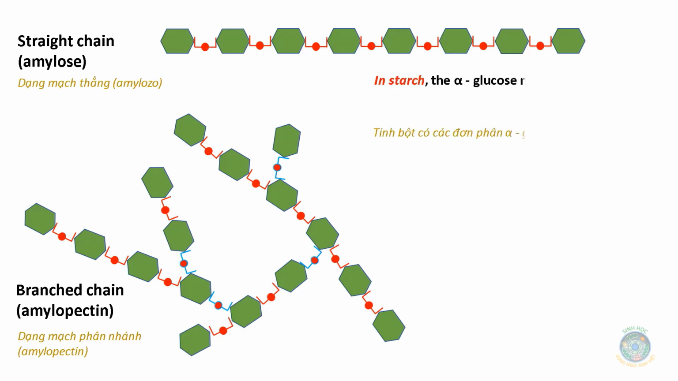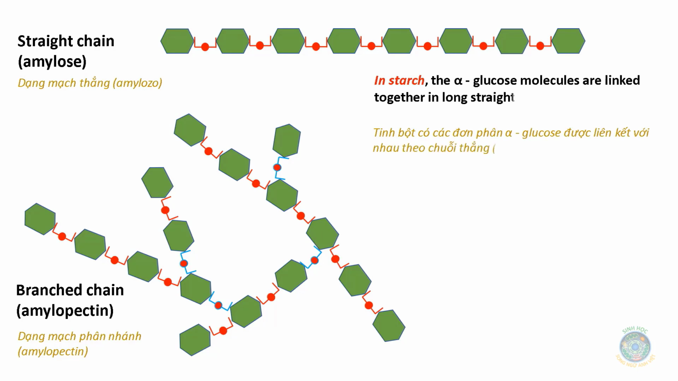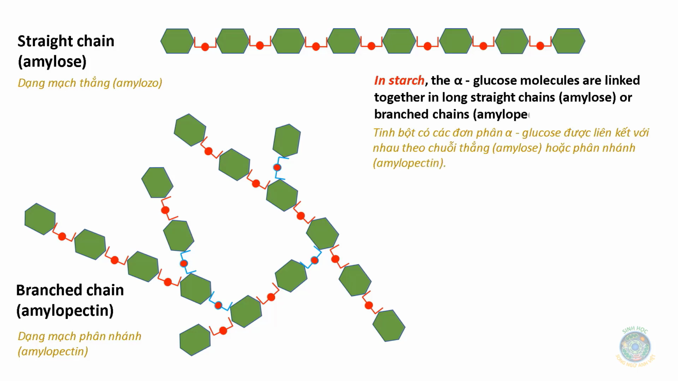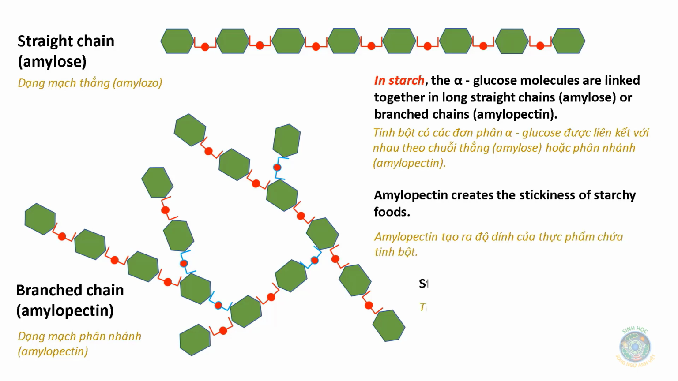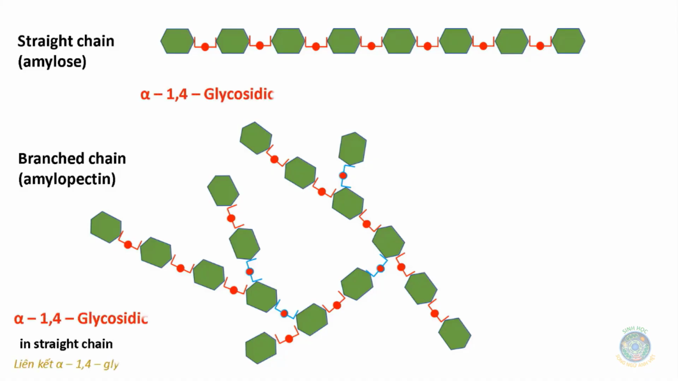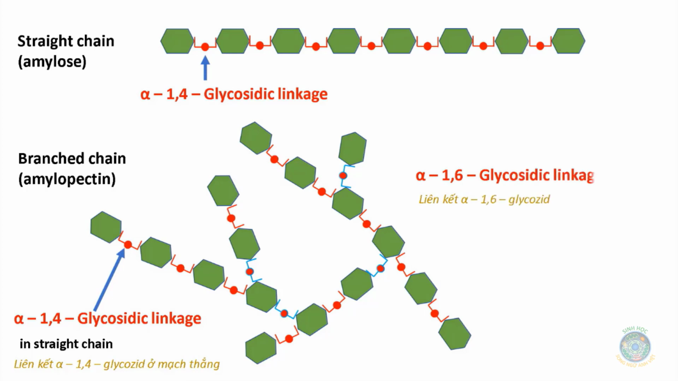In starch, the alpha glucose molecules are linked together in long straight chains, amylose, or branched chains, amylopectin. Amylopectin creates the stickiness of starchy foods. Starch is the storage molecule in plants. Alpha-1,4 glycosidic linkage in straight chain. Alpha-1,6 glycosidic linkage at the first position of branch.